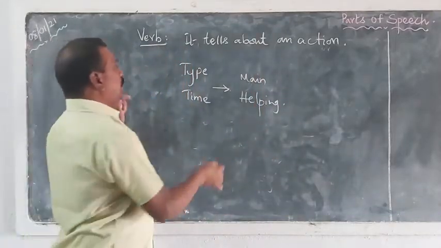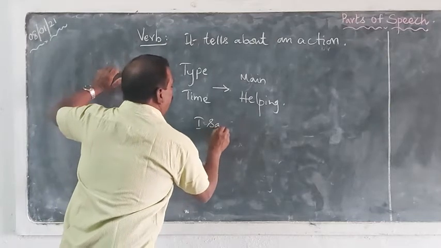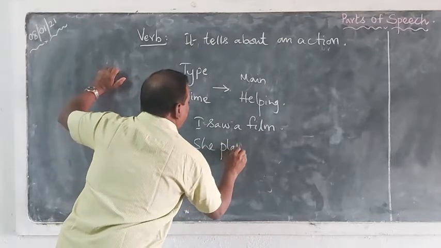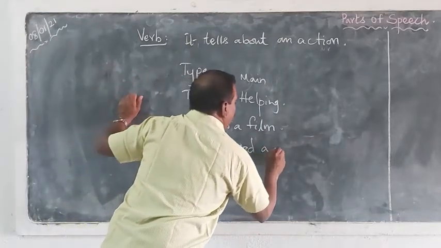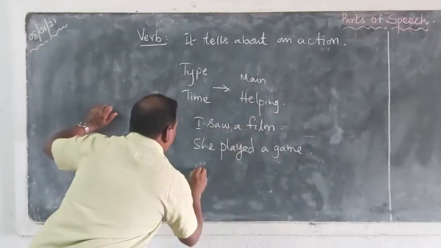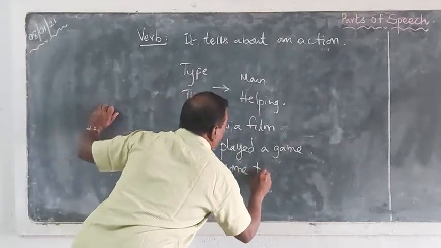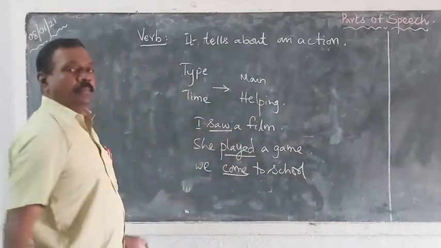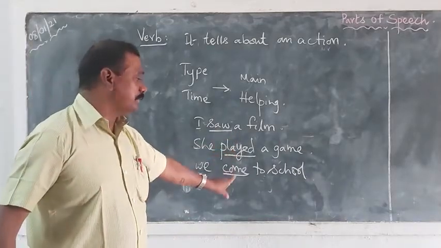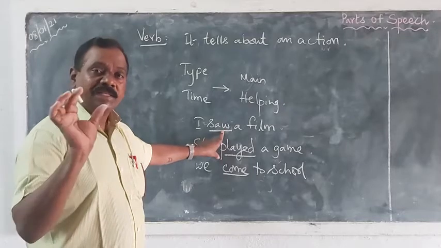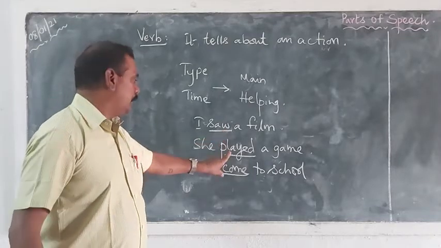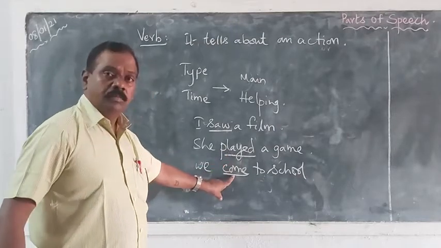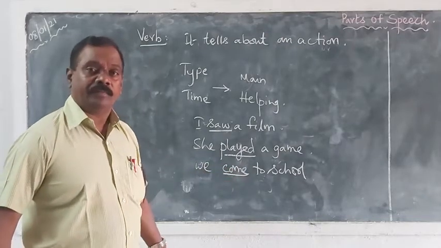For example, let us see: I saw a film. She played a game. We come to school. In all these sentences, the verbs are main verbs. Saw tells us some kind of work. Play, a particular work, action. Come. So these are the verbs in these sentences.